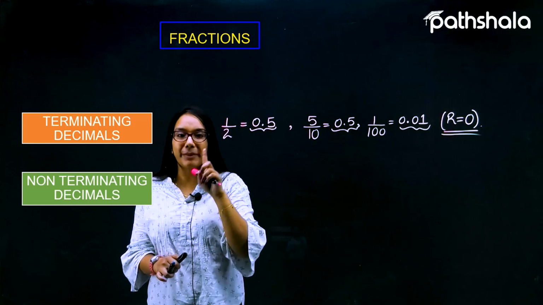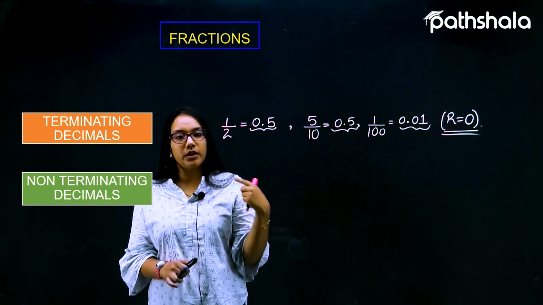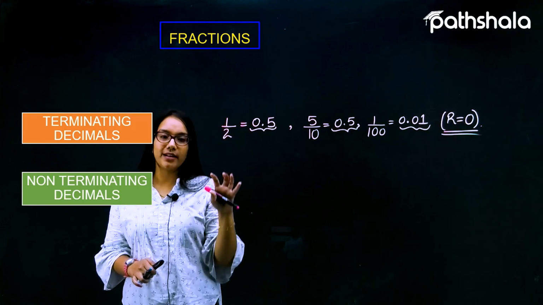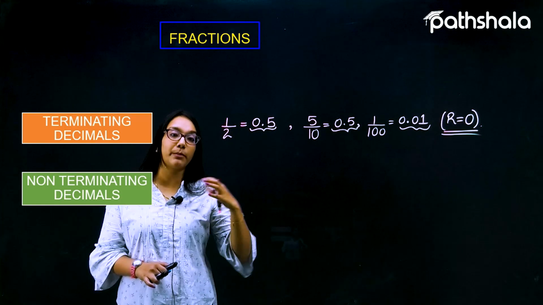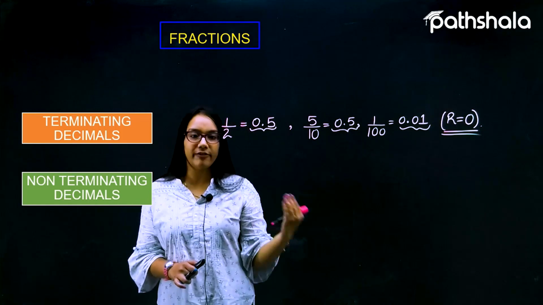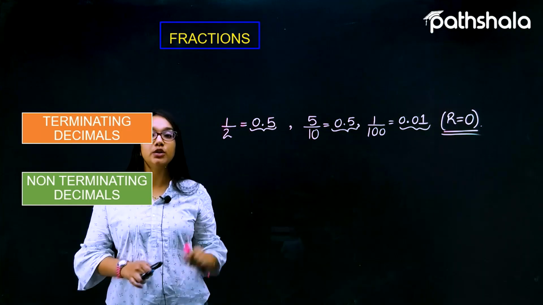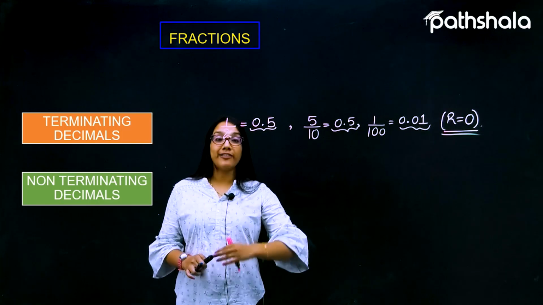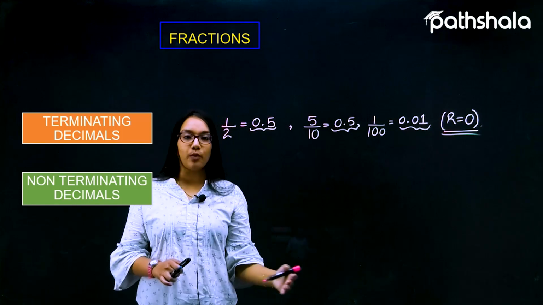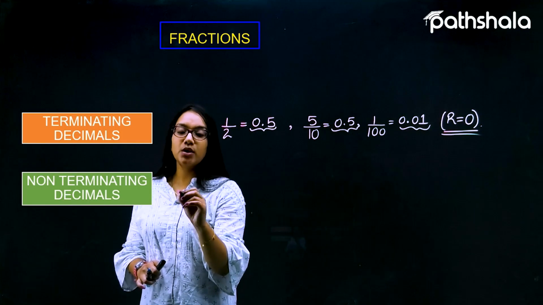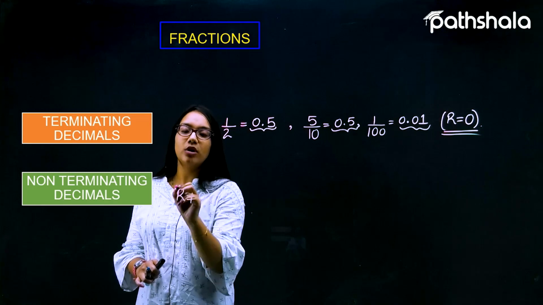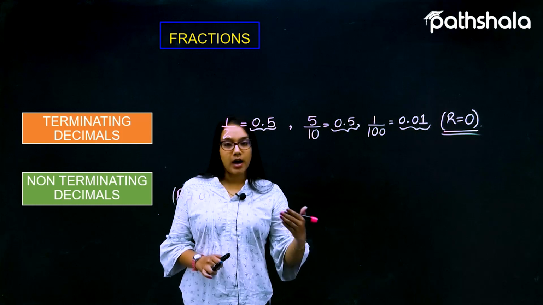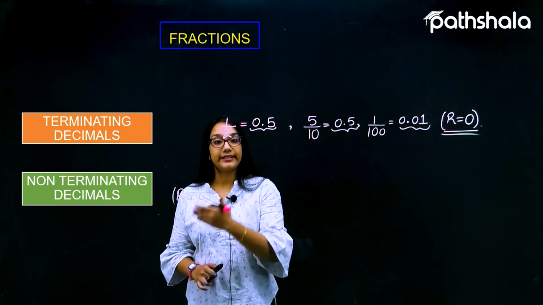We do talk about repeating and non-repeating decimals, but for now we are only talking about terminating and non-terminating decimals. We will discuss repeating and non-repeating in the next slide. The next one is the non-terminating decimal. What is the meaning of a non-terminating decimal? Whenever the remainder is non-zero in any particular fraction, such expressions are called non-terminating decimals.